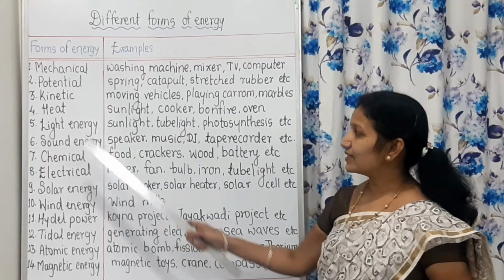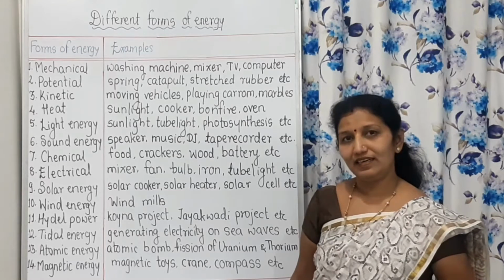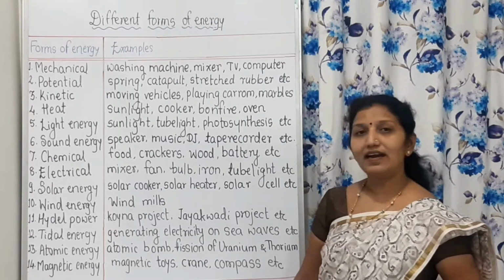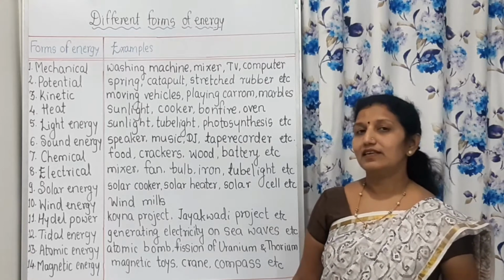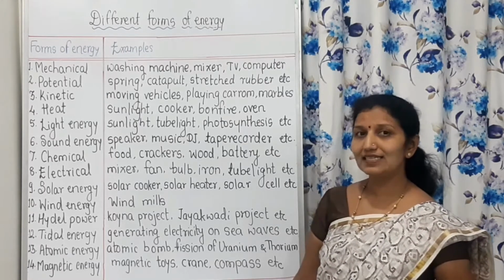Also, one thing is that heat is expressed in the unit calorie. Calorie is the unit of heat. And temperature is different. The unit of temperature is degree Celsius, but the unit of heat is calorie.